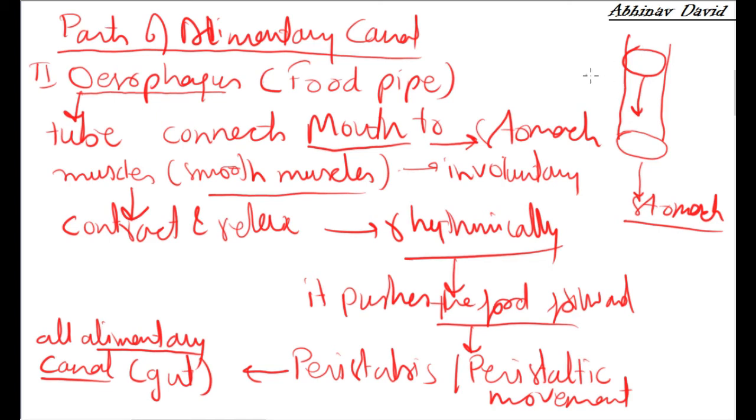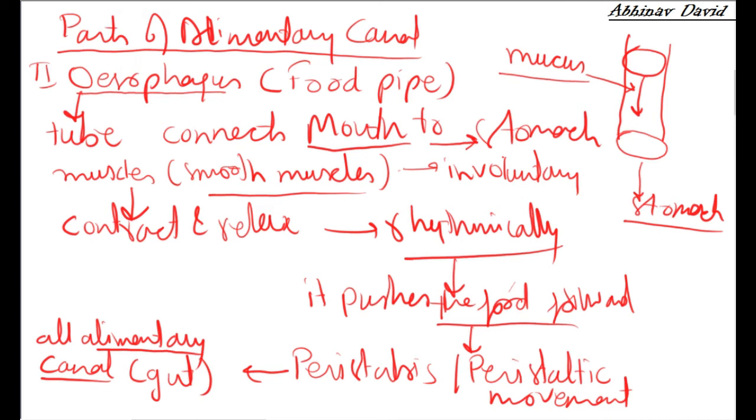One more thing you can write there: the inner lining of the esophagus is lined by mucus. Mucus lines the inner lining of the esophagus, which reduces the friction. As we know, friction is there whenever there is a movement, so to reduce the friction a slimy coat of mucus is there. It is a slimy substance covering the inner lining of the alimentary canal. All over the alimentary canal it is there. It is present in our respiratory system also.